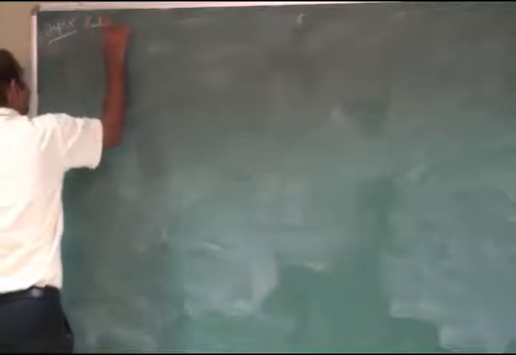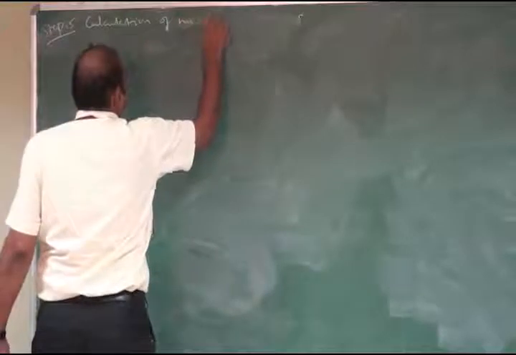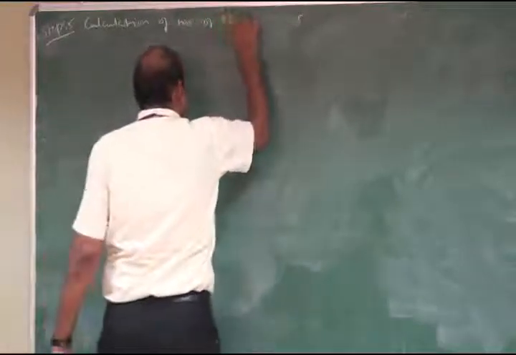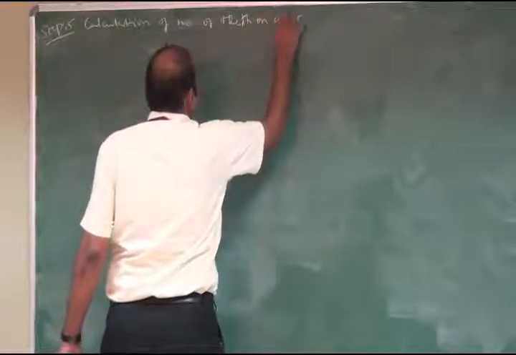Next, step number 5, calculation of number of teeth on each gear.